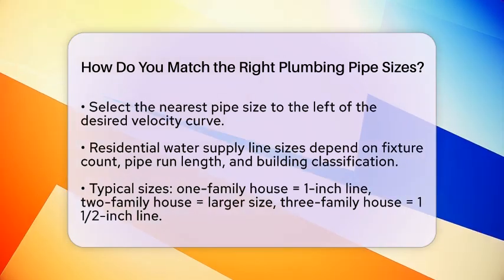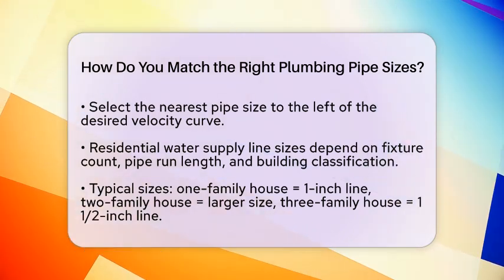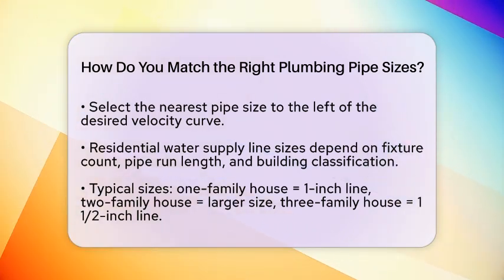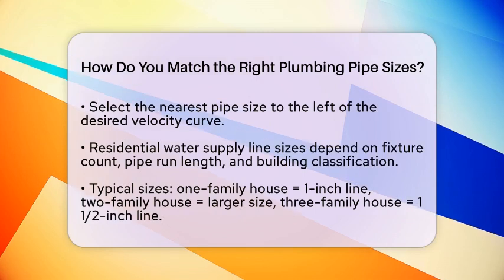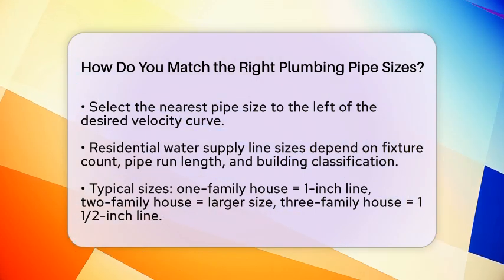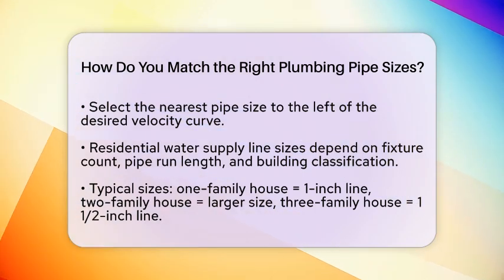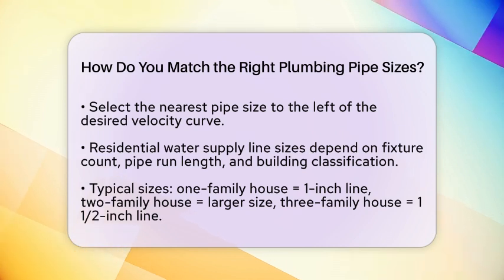For residential homes, the water supply line size is often determined by 3 main factors: the plumbing fixture count, the length of the run of pipe, and the classification of the building. A typical 1-family house usually requires a 1-inch water service line, while a 2-family house might need a larger size, and a 3-family house typically requires a 1 1/2-inch line.